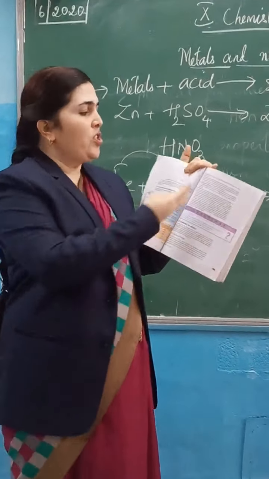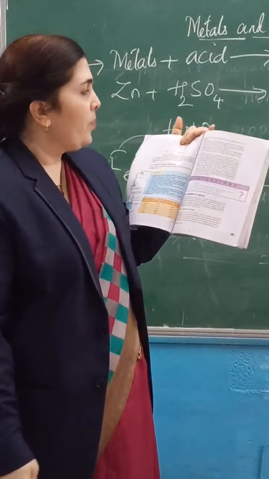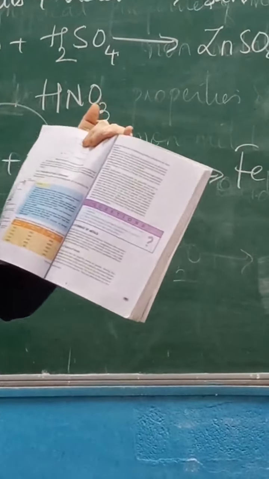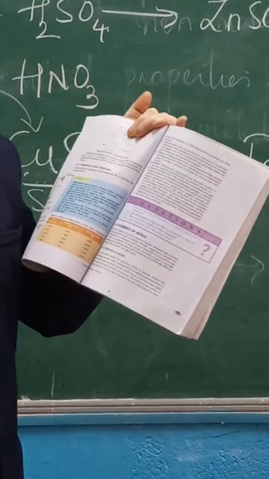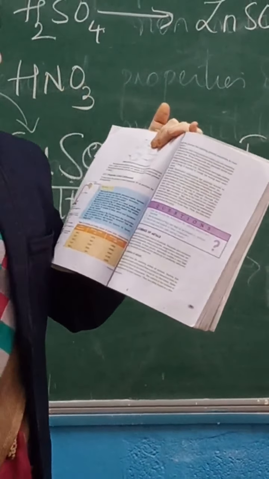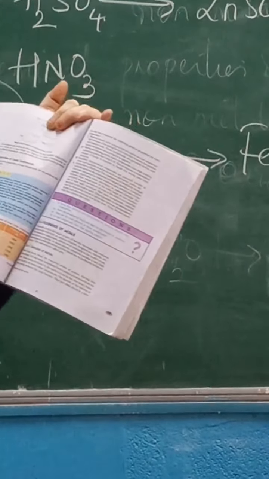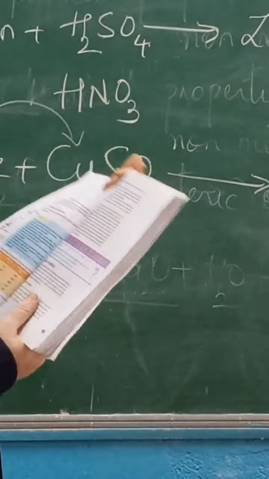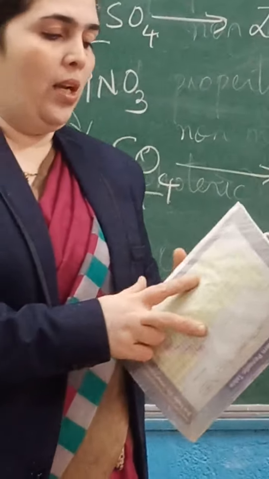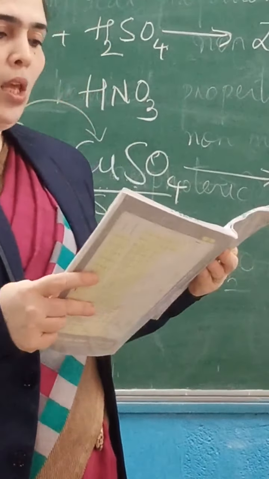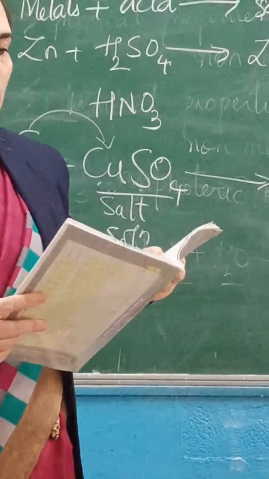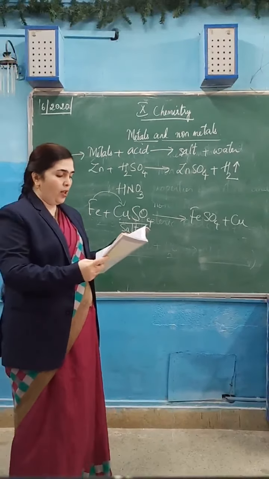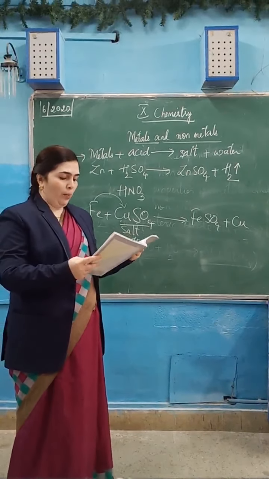Which are the properties you can see here? Physical nature: usually they are solid, hard, crystalline. Melting and boiling point: you can see they have high melting and boiling points. Solubility: they dissolve in water. Conduction of electricity: they conduct electricity in fused state or in aqueous state. So those are the properties of ionic compounds formed by metals and non-metals. So that was the electron dot formula for the ionic compound. That is also very much important.